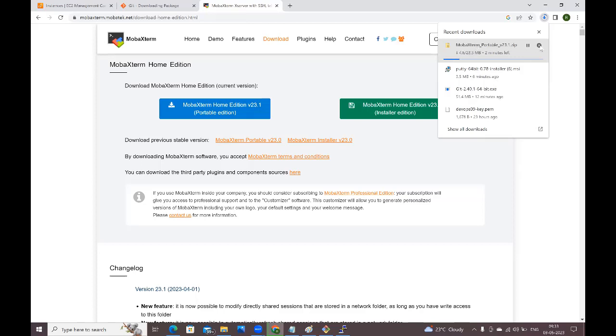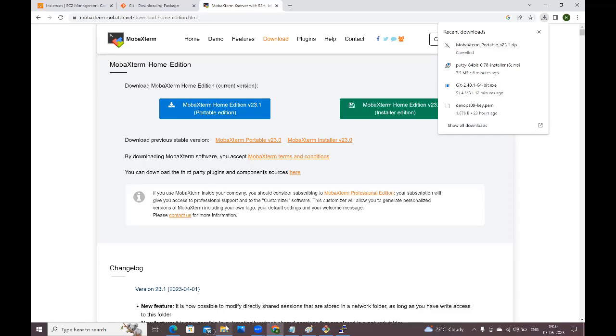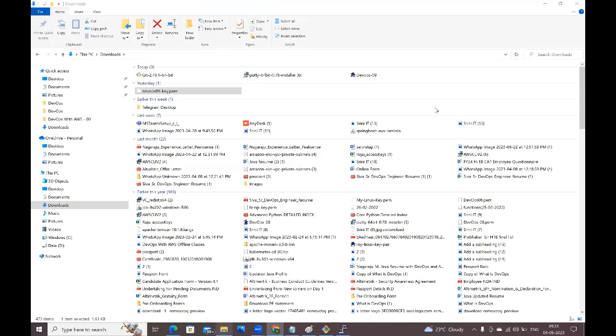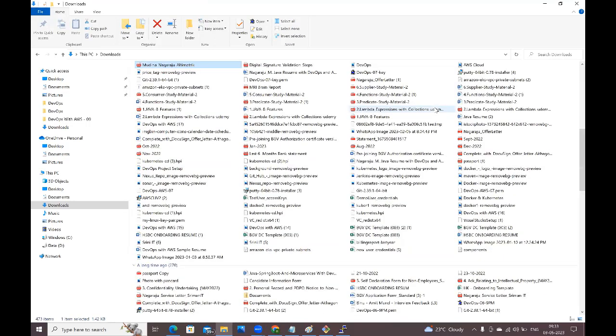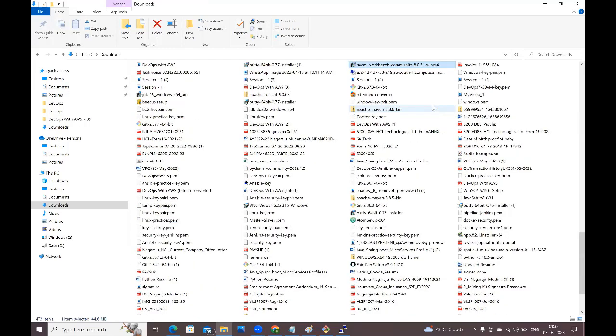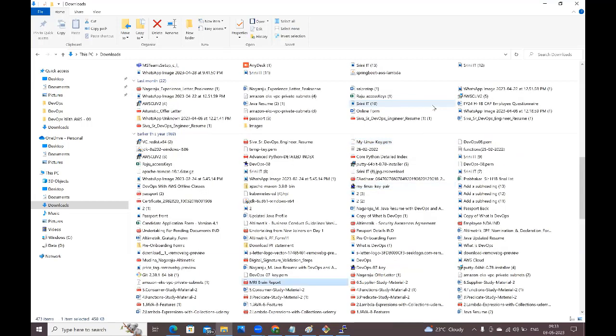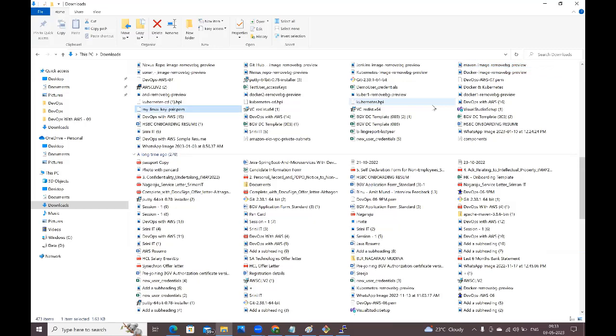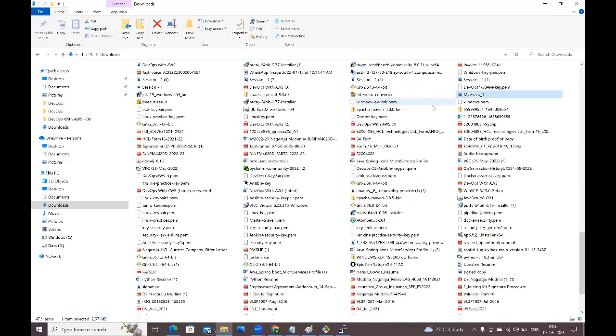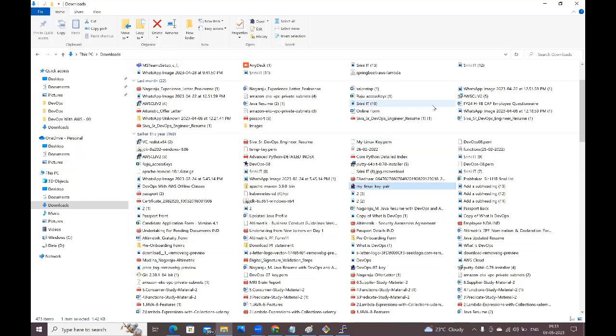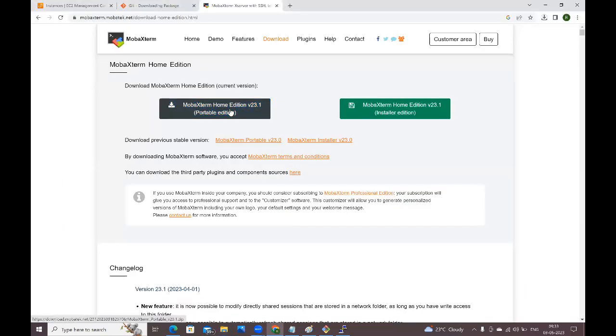If you extract that, see guys, I'm canceling, because it is already in my system. Now let me go to MobaXterm. Oh, it's not there, I have deleted it. Okay, fine. Let me download it.